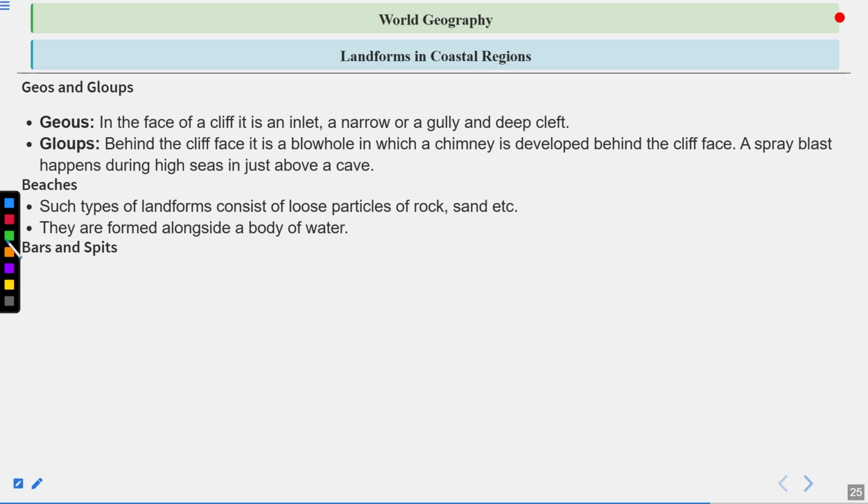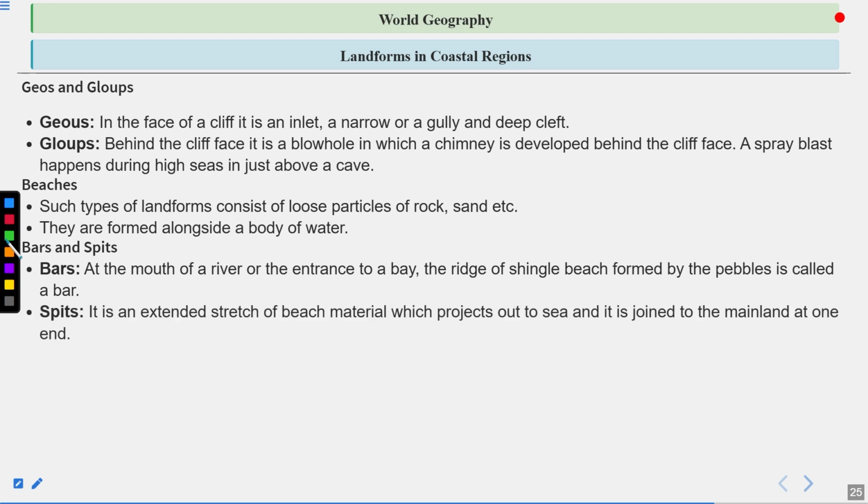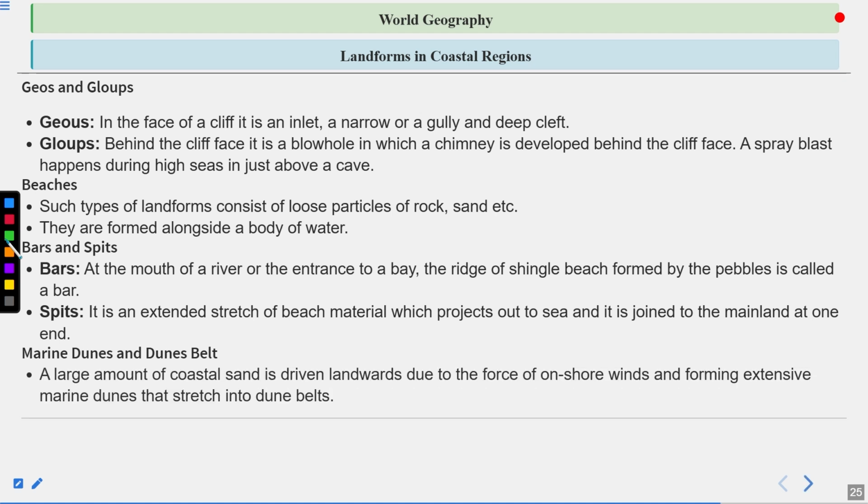Bars and spits. Bars are found at the mouth of a river or at the entrance to a bay. The ridge of shingle beach formed by pebbles is called a bar. A spit is an extended stretch of beach material which projects out to sea and is joined to the mainland at one end. Marine dunes and dunes belt. A large amount of coastal sand is driven landwards due to the force of onshore winds, forming extensive marine dunes that stretch into dunes belts.